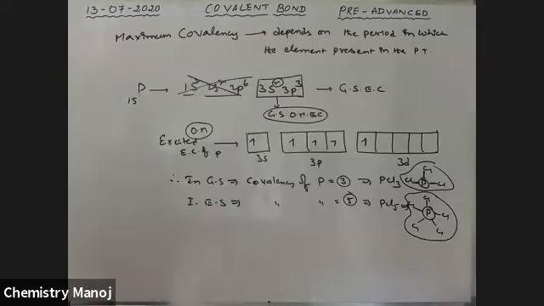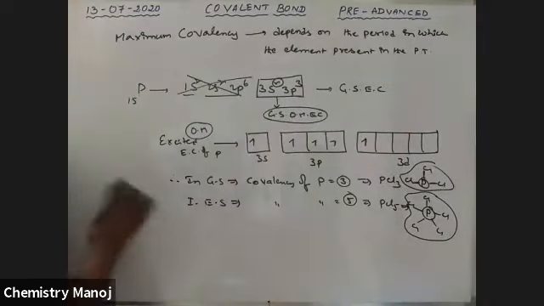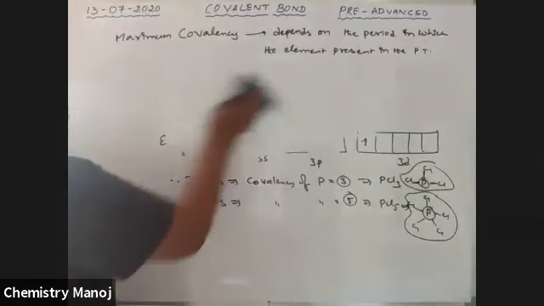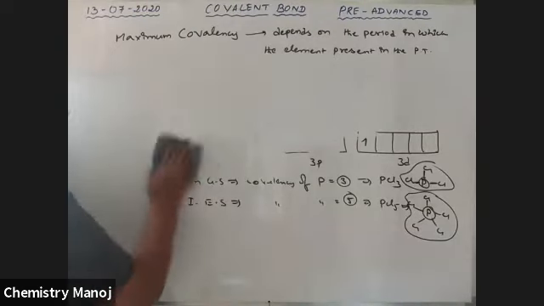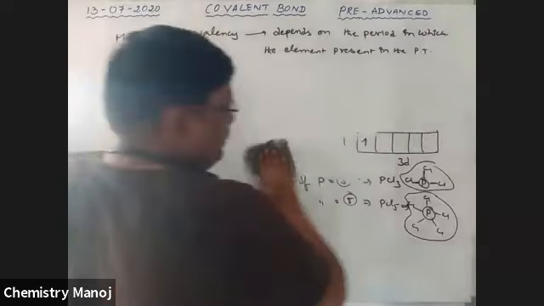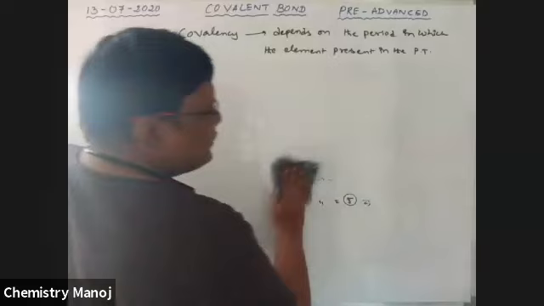Okay. Now, what about nitrogen? The maximum covalency of nitrogen is 4. But why is it not 5 or 6, etc.? See here.